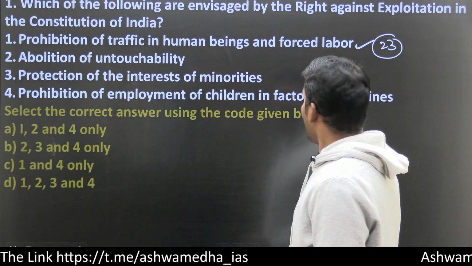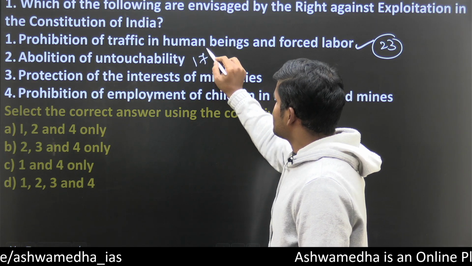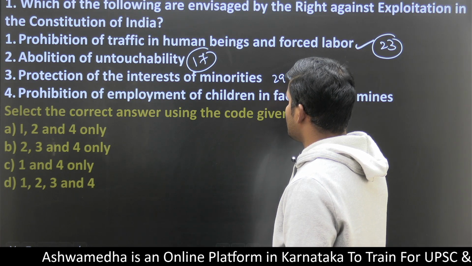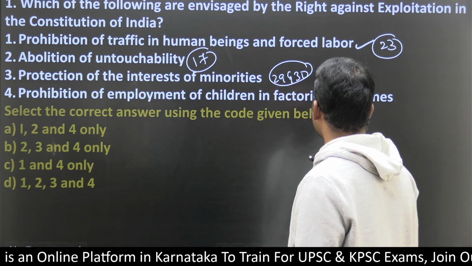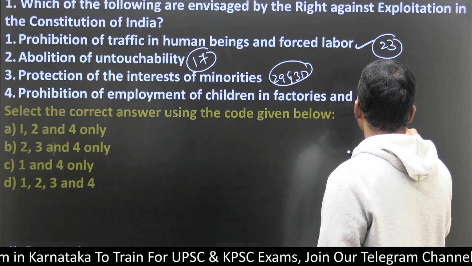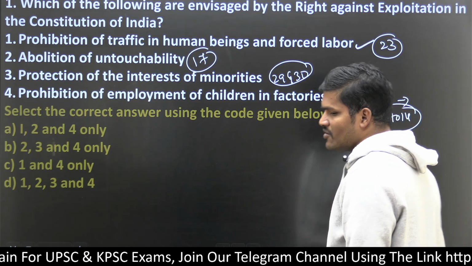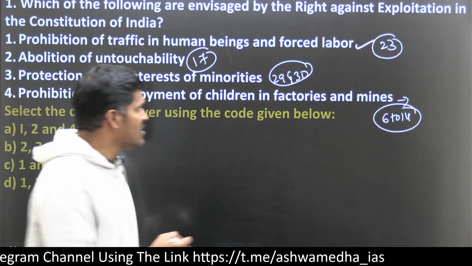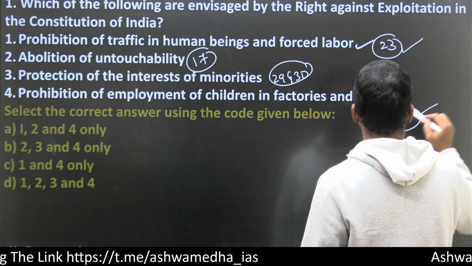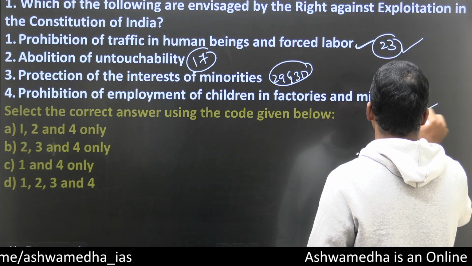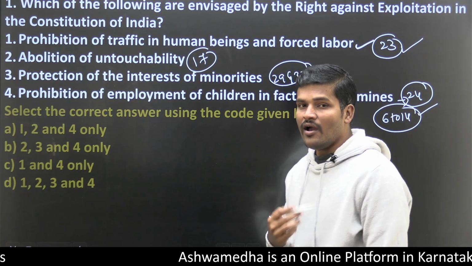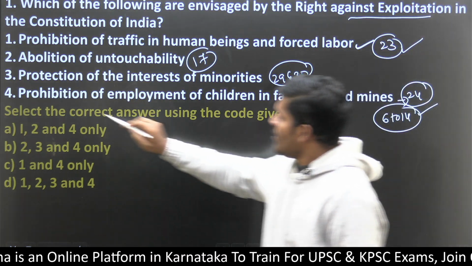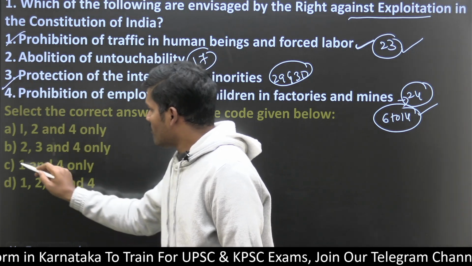Then abolition of untouchability belongs to Article 17. Protection of the interests of the minorities speaks about Articles 29 and 30. Prohibition of employment of children in factories and mines: children below 14 are prohibited to work in hazardous tasks and factories. So Article 23 and Article 24 speak about exploitation. You have to overcome exploitation, right? Against exploitation, here it is 1 and 4. So here option C seems to be right.